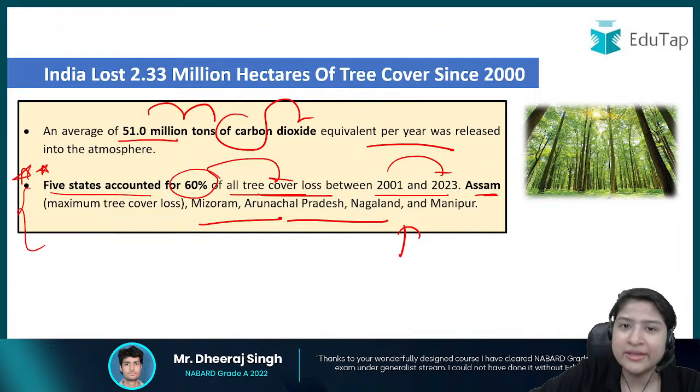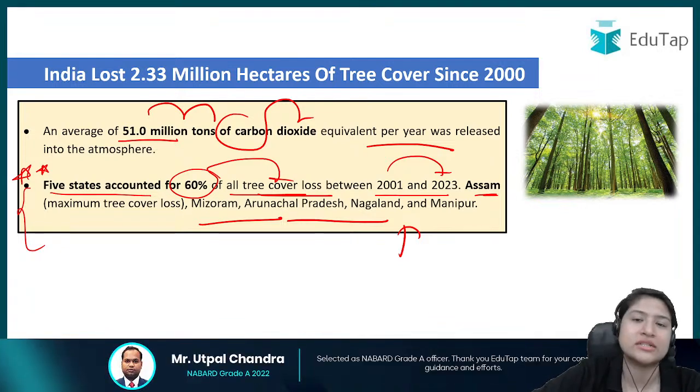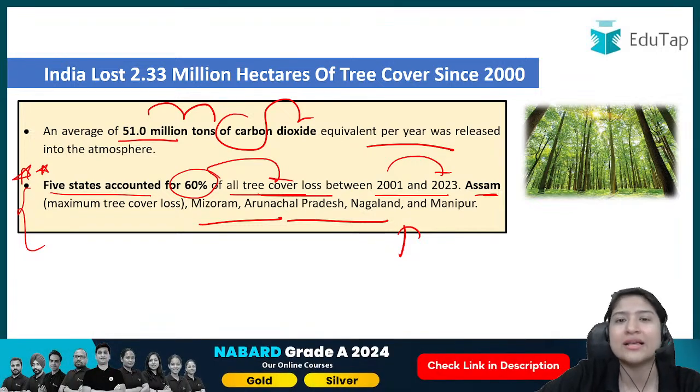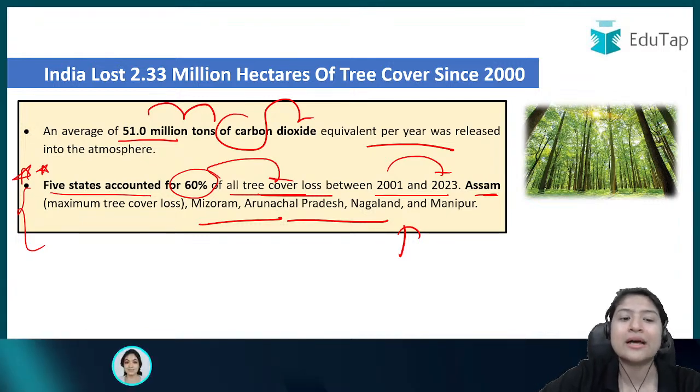The northeast region was pretty much rich in forest diversity, tree cover, right? But now it is part and parcel: if new development, roads, industries and everything has to be established, it has to be established in a place, right? So the forests are being cut because of that.